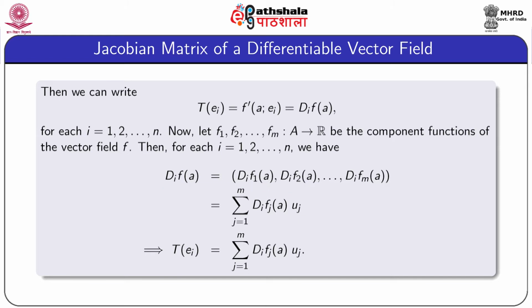We can express it as summation Di Fj a Uj, where j runs from 1 to m. That is TEi equal to summation Di Fj a Uj, where the range of j is from 1 to m.